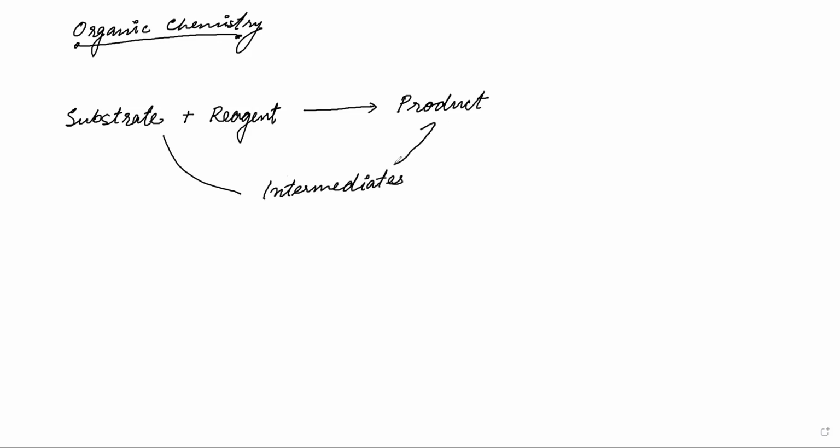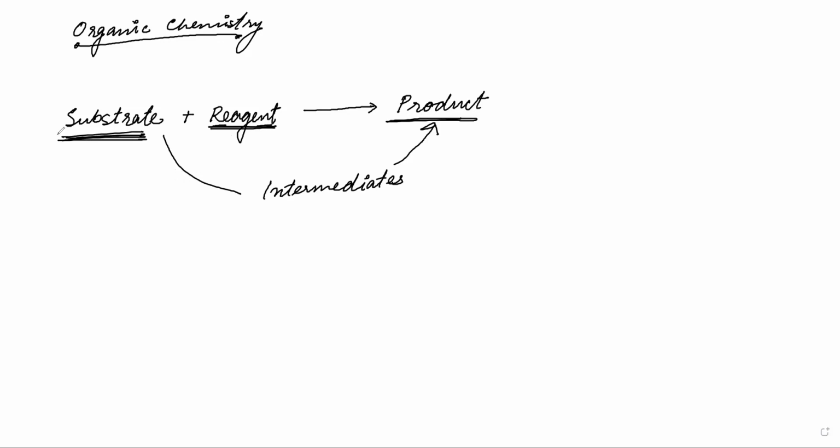Intermediates. So our aim will be to analyze the substrate and reagent in such a good way, understanding each and every nature of the substrate and the reagent, so much so that we can determine the product. Without even doing the reaction, we can say this product will be formed if a particular substrate and a reagent react with each other. We will not memorize, we will analyze the substrate and the reagents.